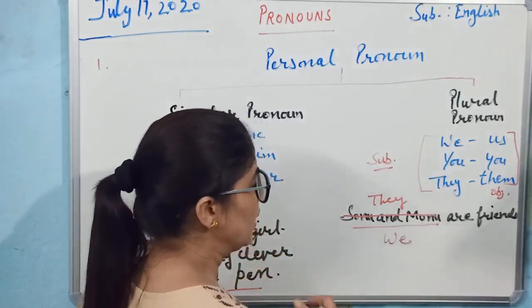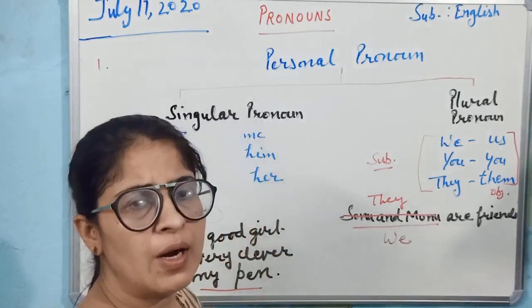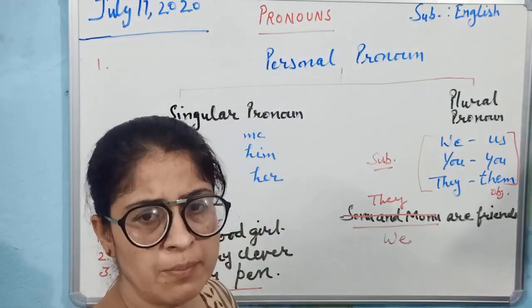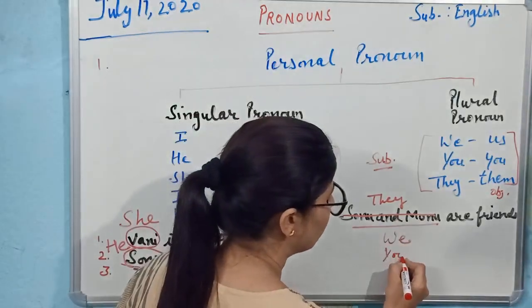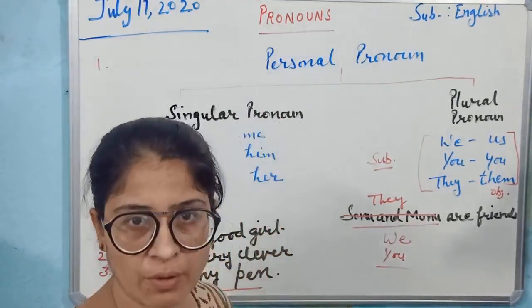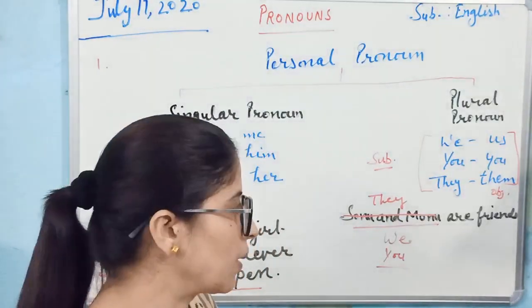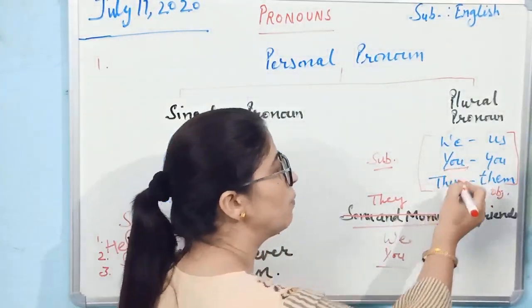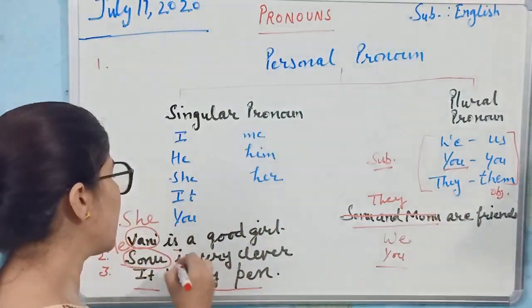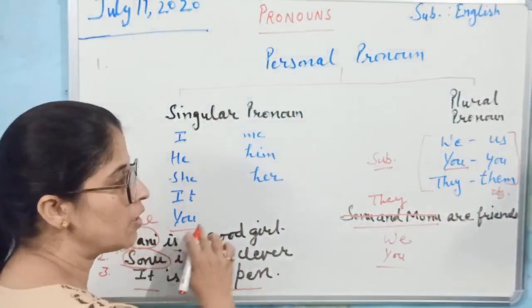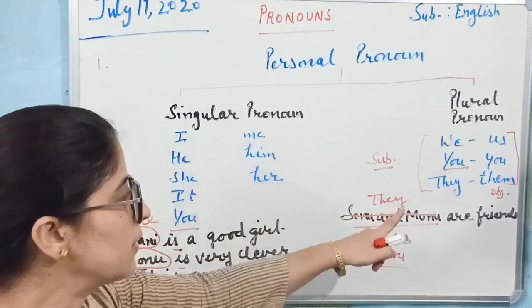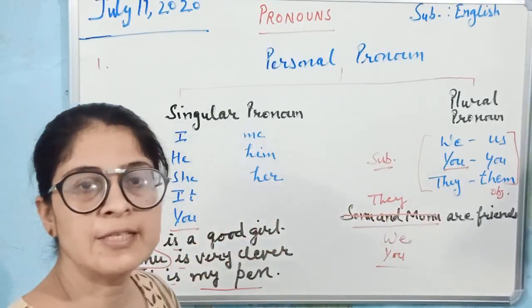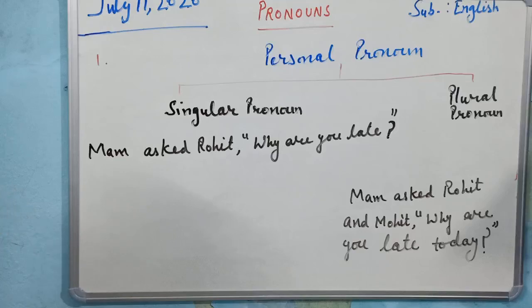Suppose Sonu and Monu are standing, and I am talking to Sonu and Monu. Then in place of this, I can write you also. It depends on whom you are talking to, and about whom you are talking. And you can be used both as a singular pronoun and as a plural pronoun. Let us see how the same pronoun can be used as singular or plural pronoun.